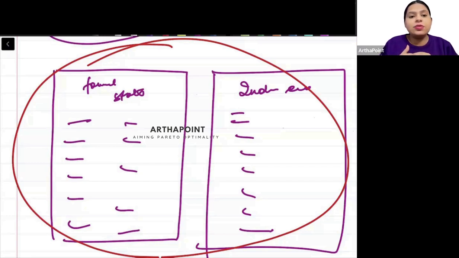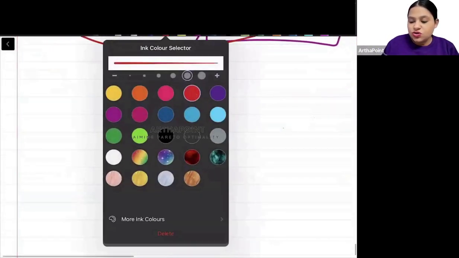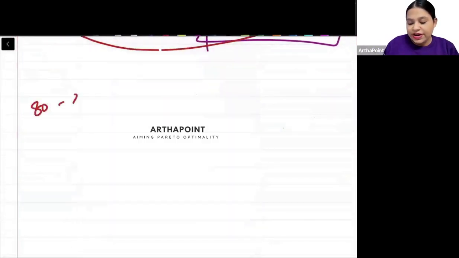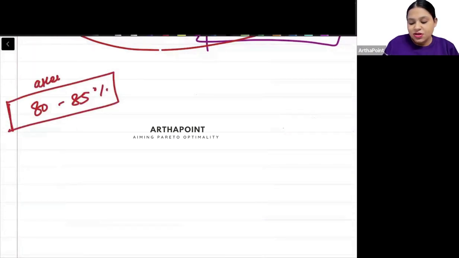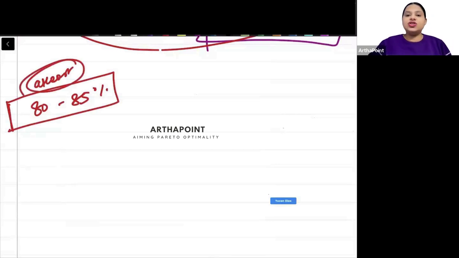Under which section can we find econometrics? It's under econometrics only. There is a complete section of econometrics. What is the target score? So, you need to target 80 to 85% at least for DSE and IGIDR.